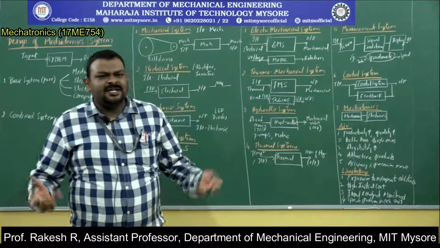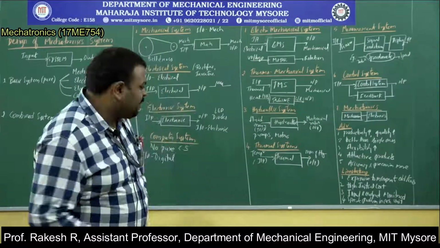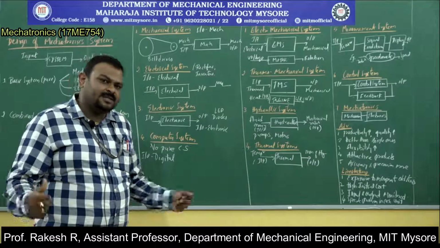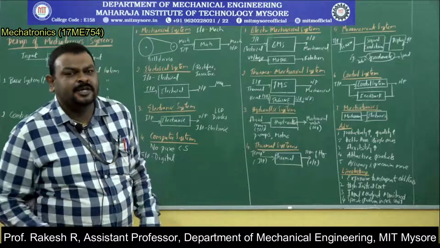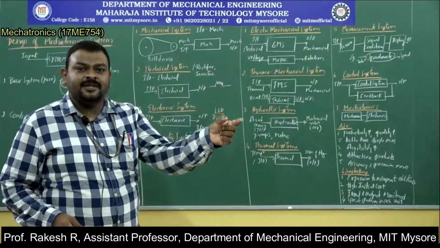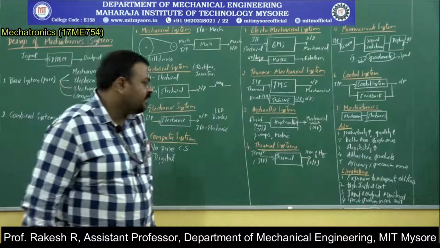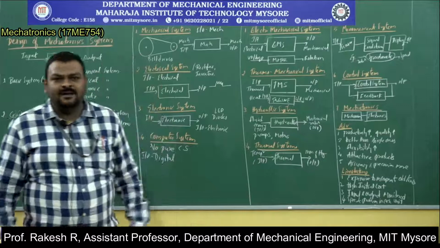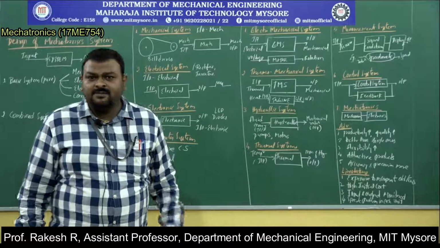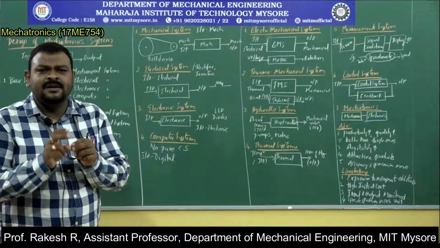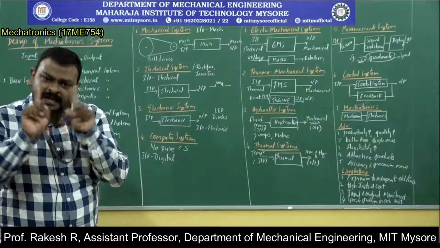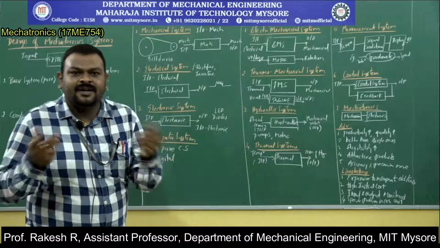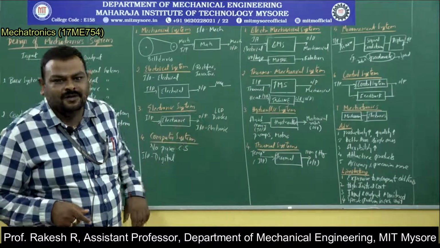Then any system will have limitations. Let us see what the limitations of mechatronics are. The first limitation is that it is expensive. When I want to incorporate an electronics technology into the existing one, the electronic system cost will be added. That is one of the expensive things that we cannot avoid. Next, high initial cost. There will always be a high initial cost because whenever I want to interface electronic and mechanical things, I need an interface circuitry. That interface circuitry is a microprocessor or microcontroller. Again, it will add cost. It will always be a high initial cost.